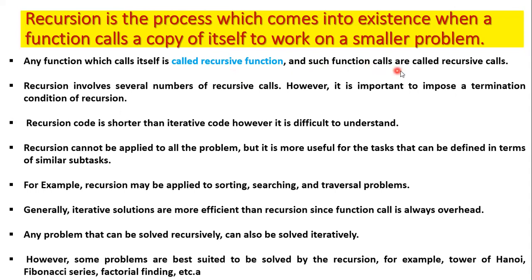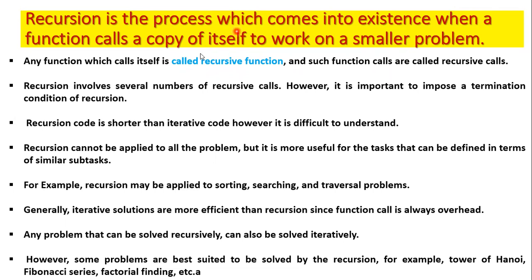Such functions are called recursive calls. When we make a recursive call, the copy of that function calls itself. Think of it like you create a function, and that same function is called again, again and again. If the function is calling the same copy of its own frame, then it is called a recursive call. This first point is very clear.